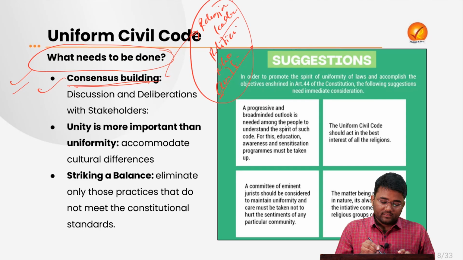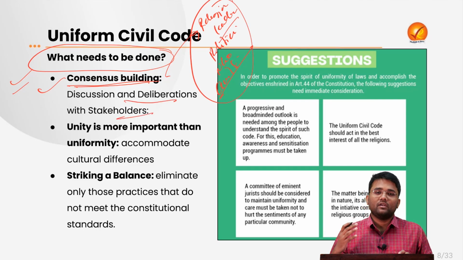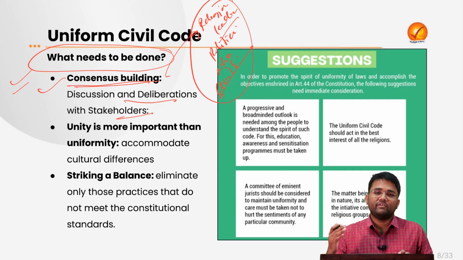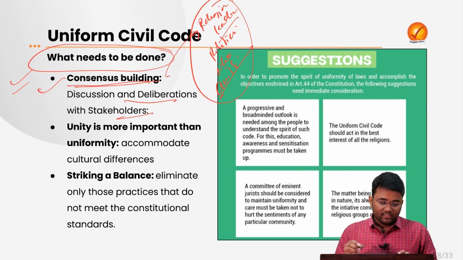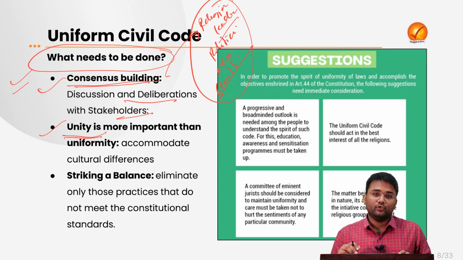Okay, there is need for discussion among different stakeholders so that a proper law related to uniform civil code can be made and all the apprehensions of everyone can also be addressed. Then it is important that unity is there rather than uniformity.